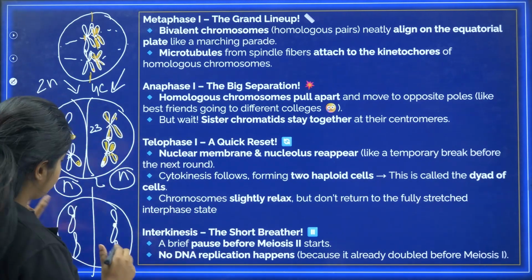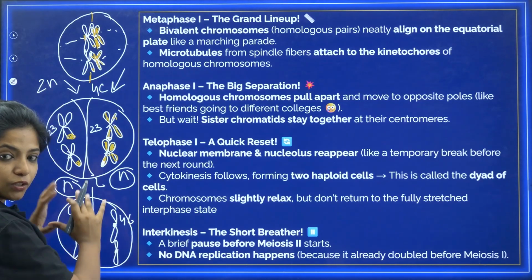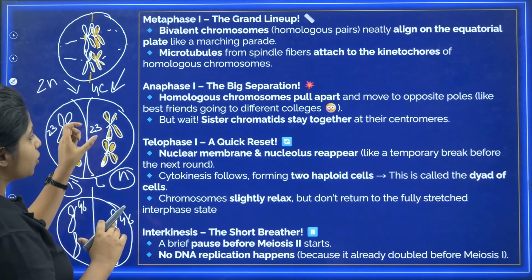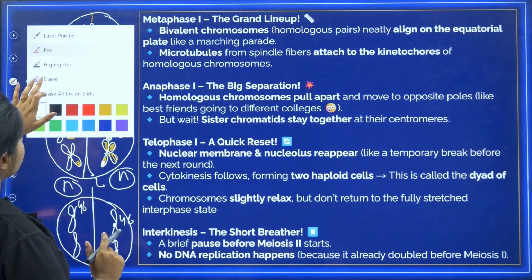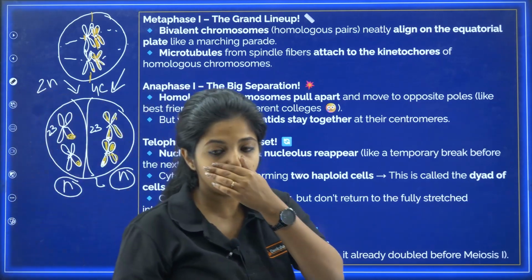So basically it will be 46 here and 46 here also. So from 1 you divide into 2, but here it is not happening. The sister chromatids are still together, which is why when you divide you get N and N. If you go back to that area, you will understand it more clearly. You will see that difference more clearly.